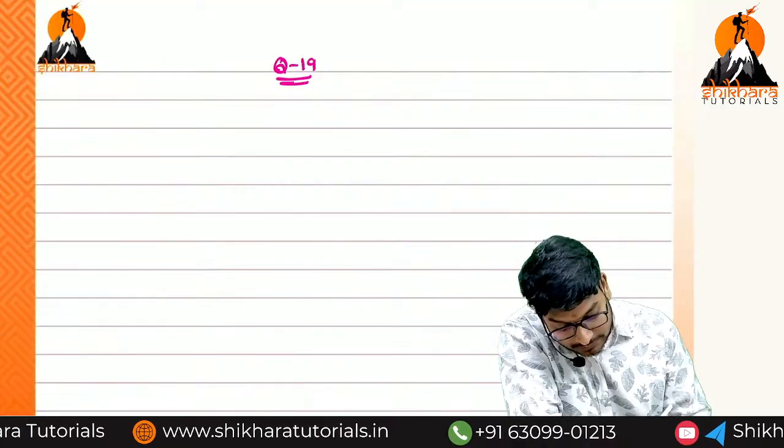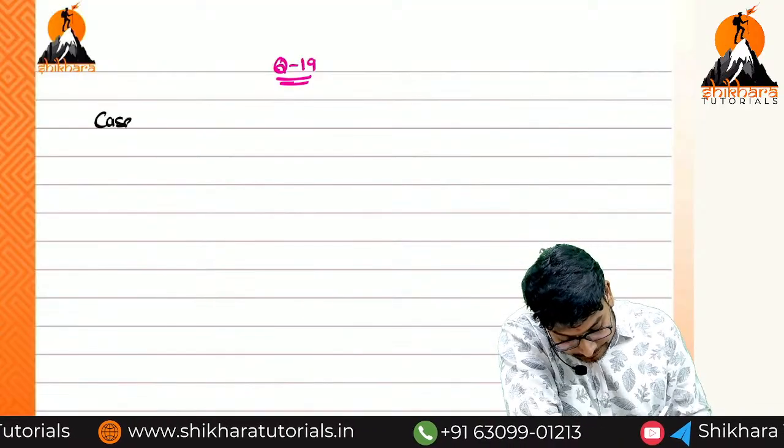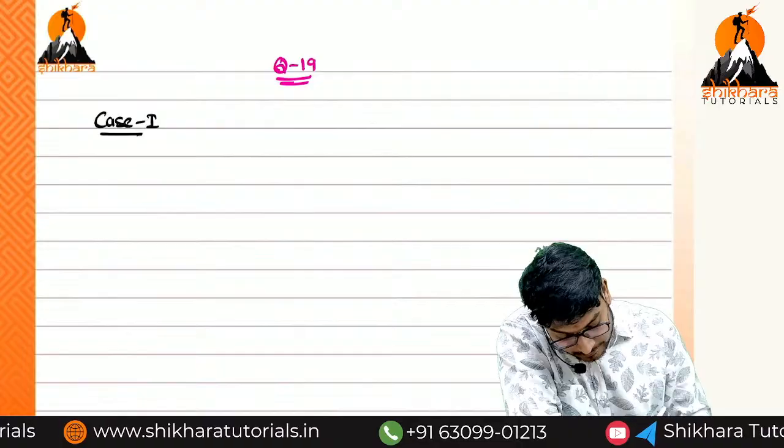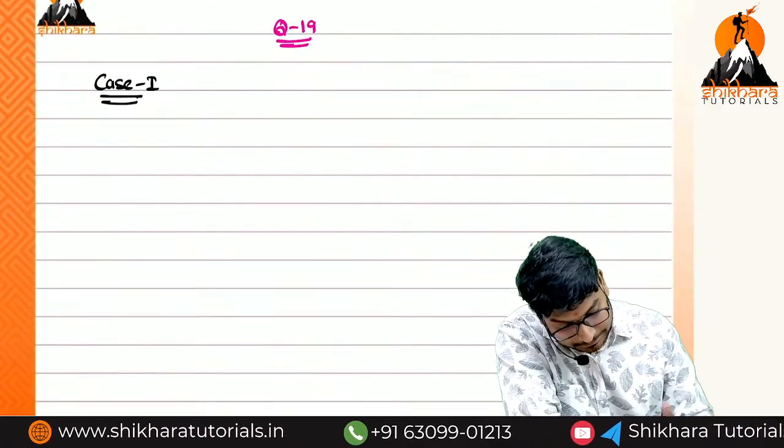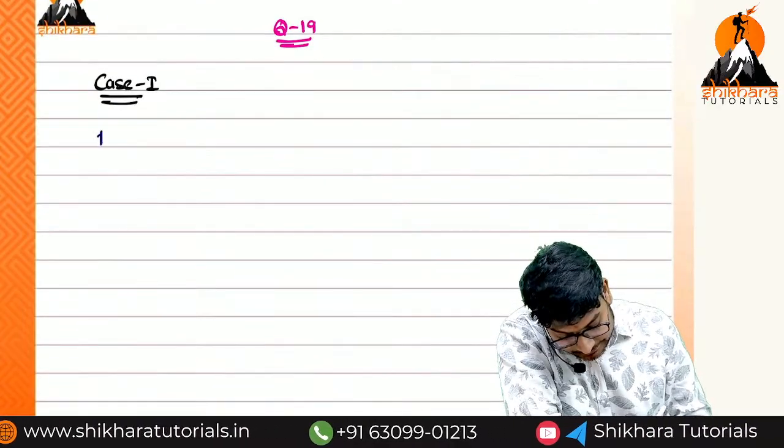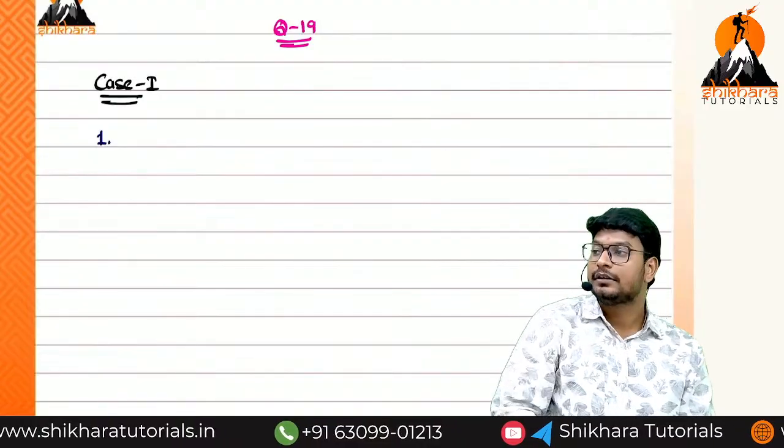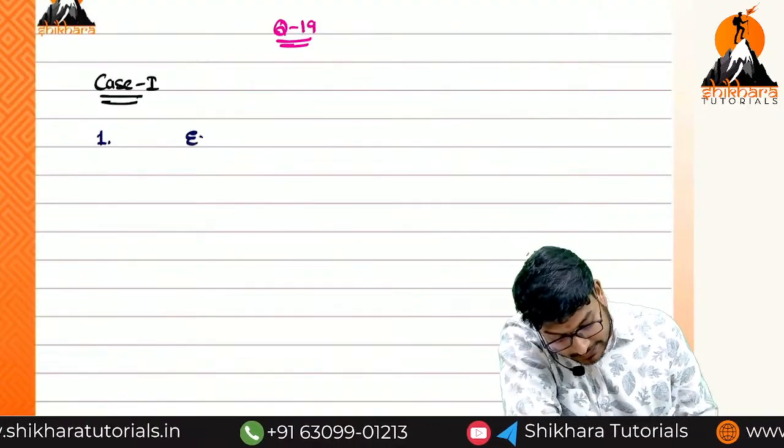Case 1 or 2? This is case 1. What is the first entry? For a forfeiture entry. So, equity share capital account.